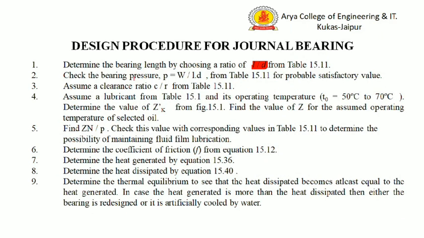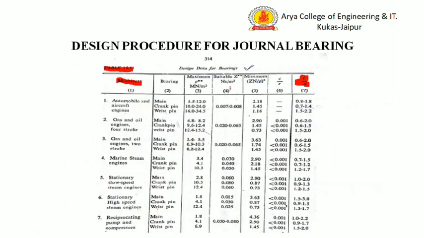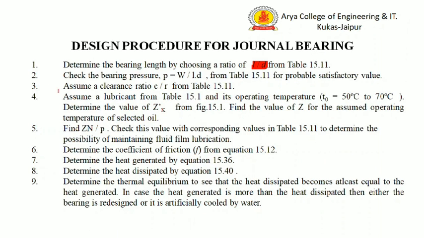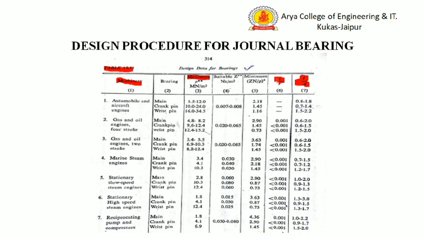Second step is to check the bearing pressure. P is equal to W by LD. W is the load and L is the length of the bearing and D is the journal diameter. So by calculating the pressure from this equation, we can check the allowable pressure from this table 15.11. This is the maximum allowable pressure. Third step is to assume a clearance ratio C by R from table 15.11. From this table we can select the C by R ratio.